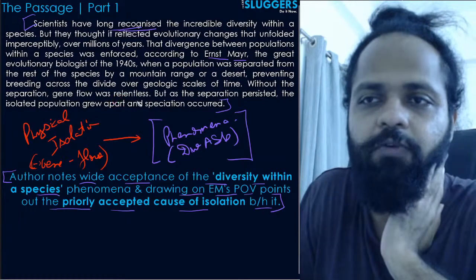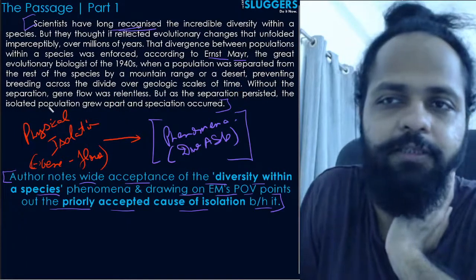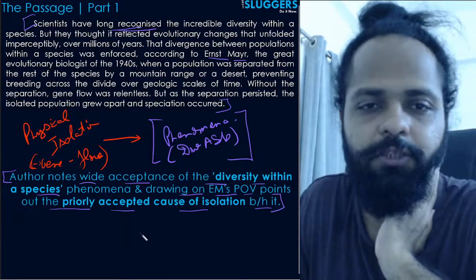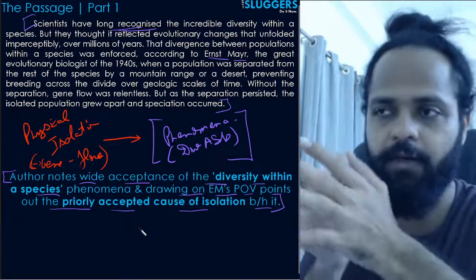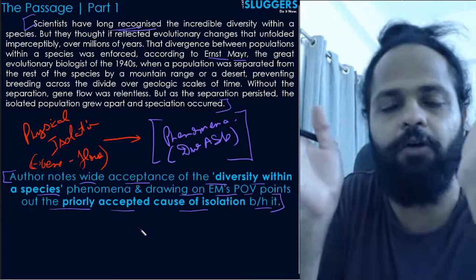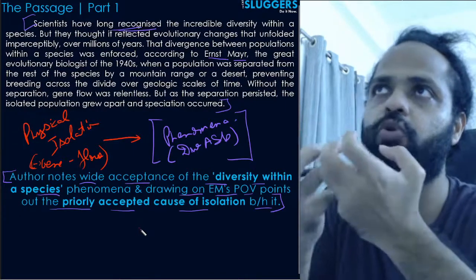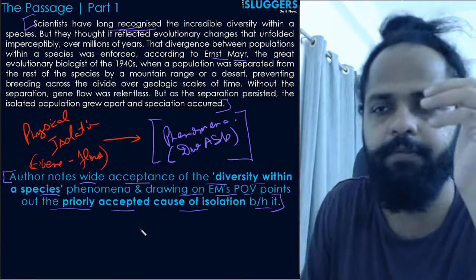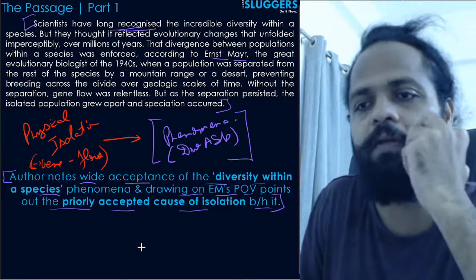Without the separation, gene flow was relentless, but as the separation persisted, the isolated population grew apart, and speciation occurred. Speciation basically means when two groups from the same species take different evolutionary paths. Okay, so it's very simple.